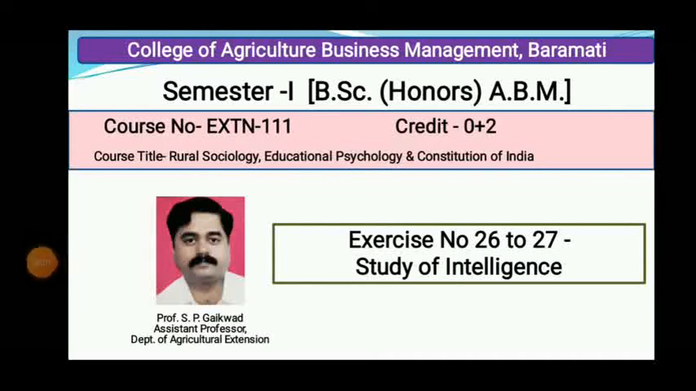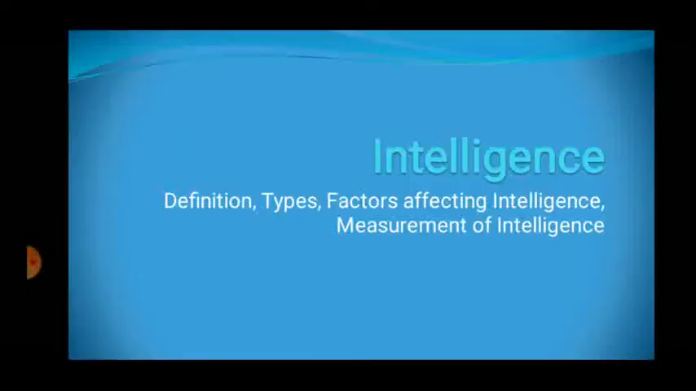Hello students, now we are going to study the next exercise of your course 26-27, that is the study of intelligence. That is how to study the intelligence level of the individuals or how to find out the intelligence level of the individuals. So in this practical we are going to study the definition, types, factors affecting intelligence and measurement of intelligence. Two components are there. One is the factors which are going to affect the intelligence level of the individual, and second one, how to measure the intelligence level of the individuals.